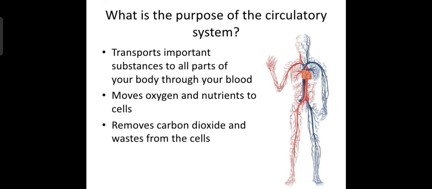What is the purpose of the circulatory system? Have you ever wanted to know about that? The circulatory system transports important substances to all parts of your body through your blood. It moves oxygen and nutrients to cells and removes carbon dioxide and waste from the cells.